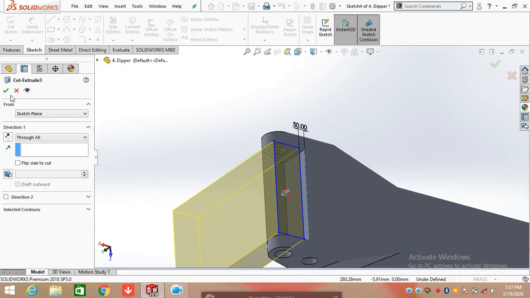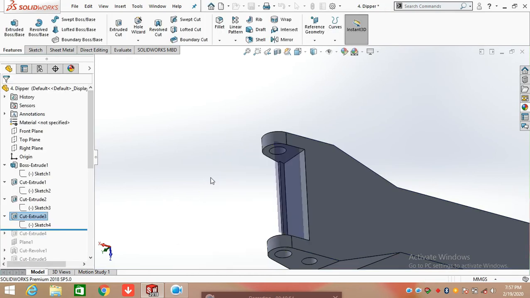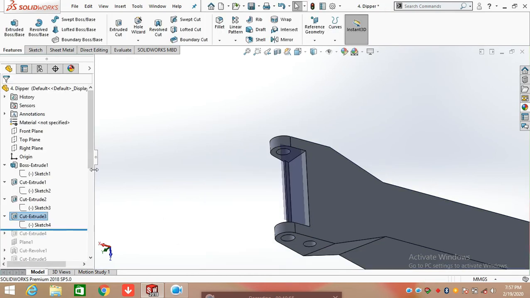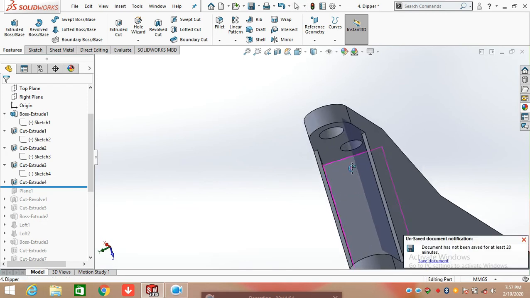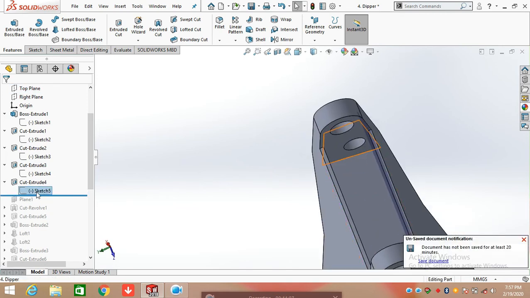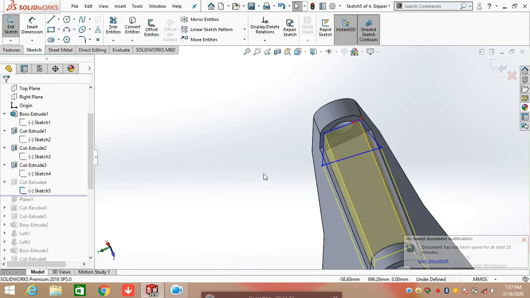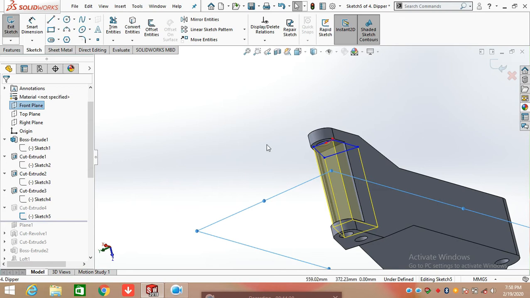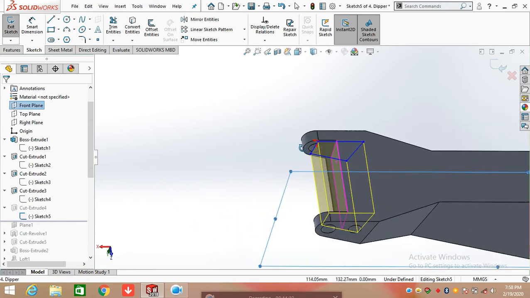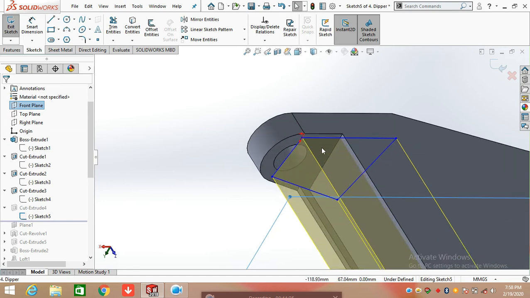From the body. Now again rolling forward the feature. Again we are applying extrude cut on this. Click on sketch, click on edit sketch. You can make this extrude cut with the reference of front plane, or you can make any plane here, or make this sketch on this face.